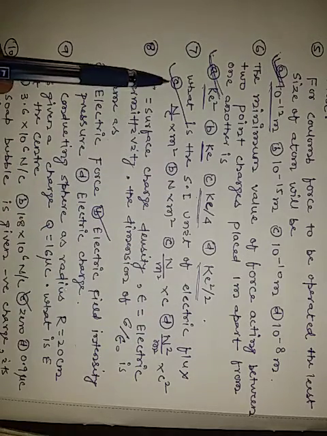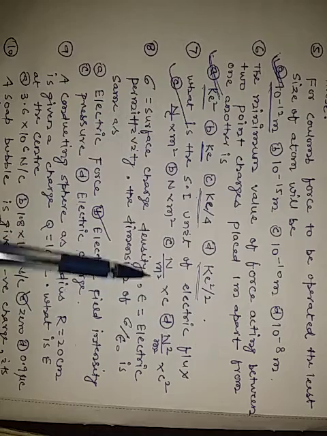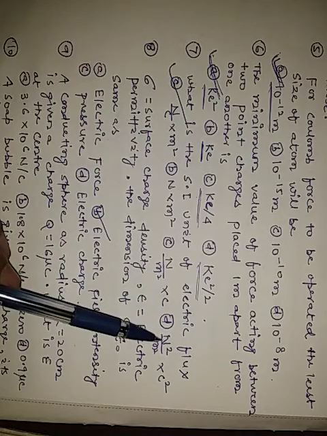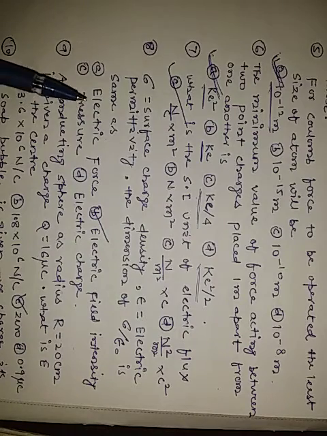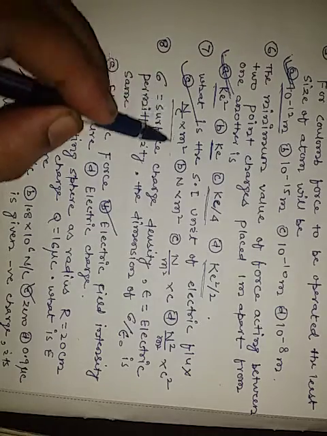Now the seventh question. What is the SI unit of electric flux? Your options are, option A, Newton per coulomb into meter square. Second option is Newton into meter square. Option C is Newton coulomb per meter square. Option D is Newton square coulomb square per meter square. And the right option is Newton meter square per coulomb.